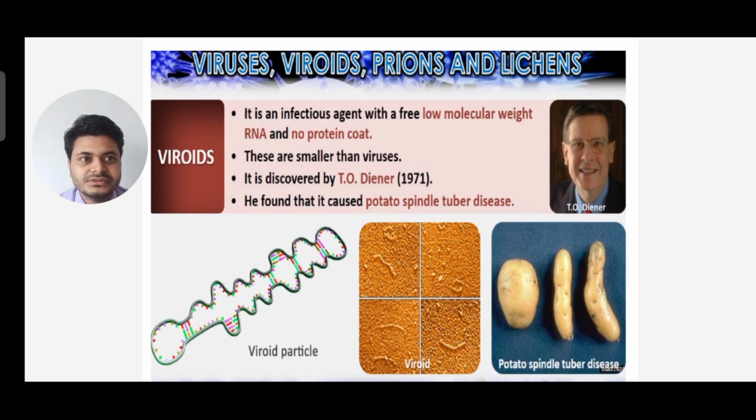Understood? So viroids are even smaller than viruses, and they don't have an outermost protein coat. They only have genetic material, that is RNA, which is also of low molecular weight.